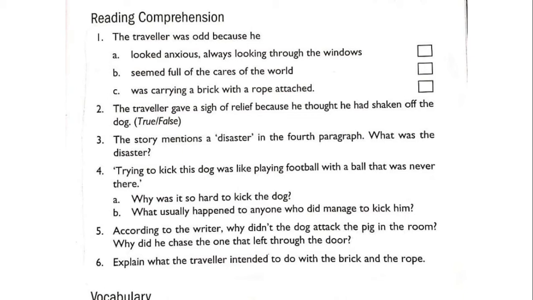The cat which was sleeping also wakes up, and a man suddenly enters the restaurant. He has a brick tied with a rope in his hand. When the lady saw that man, she suddenly slips and falls down on the floor. And the man also falls on the floor.